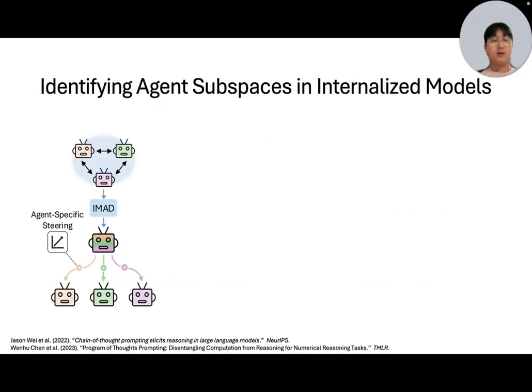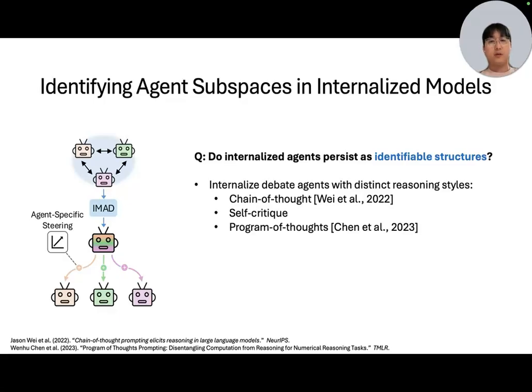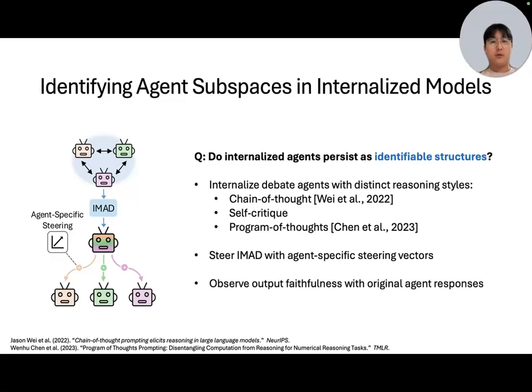Using this technique, we first need to answer the question: do internalized agents persist as identifiable structures? To investigate, we first internalize debate with agents that have distinct reasoning styles. Then, we steer the IMAD model using agent-specific steering vectors, and observe output faithfulness of the steered models with the original agent responses.